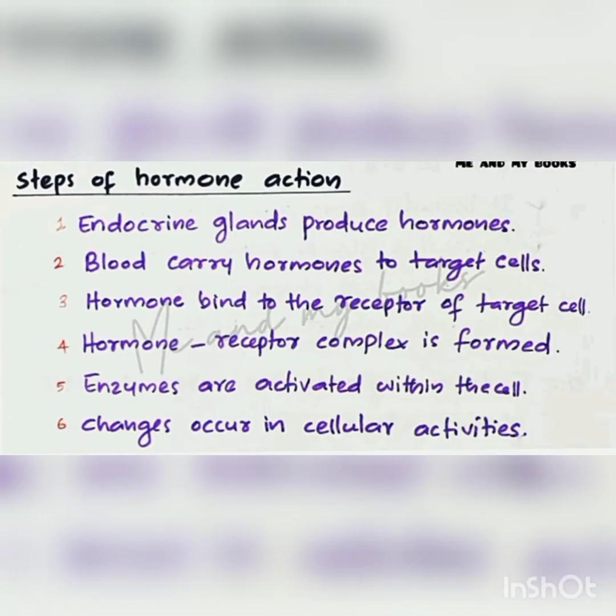Okay. These are the steps of hormone action. When a hormone enters the cell, what changes happen? Look, steps of hormone action. Endocrine gland produces hormone, blood carries hormone to the target cell, hormone binds to the receptor of the target cell, hormone receptor complex forms, enzymes are activated within the cell, and changes occur in the cellular activity. This is the step of hormone action on the cell. Okay, write this and take. This is the flow chart of figure illustration 3.1.